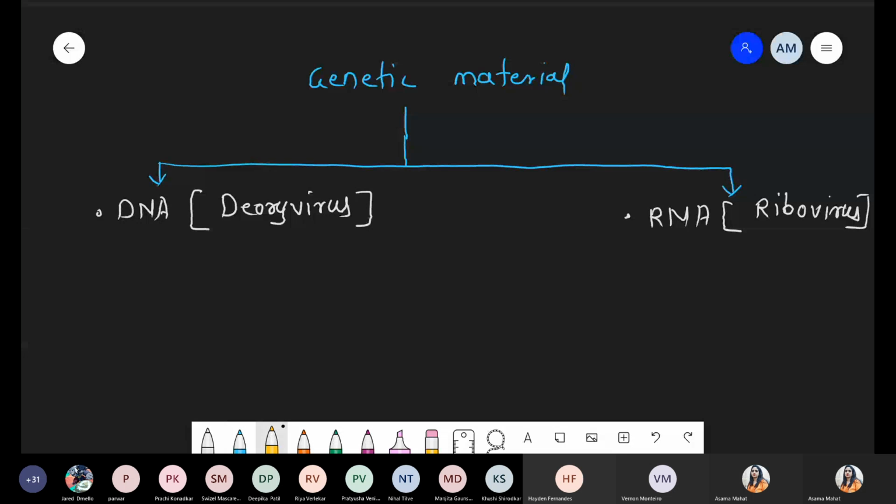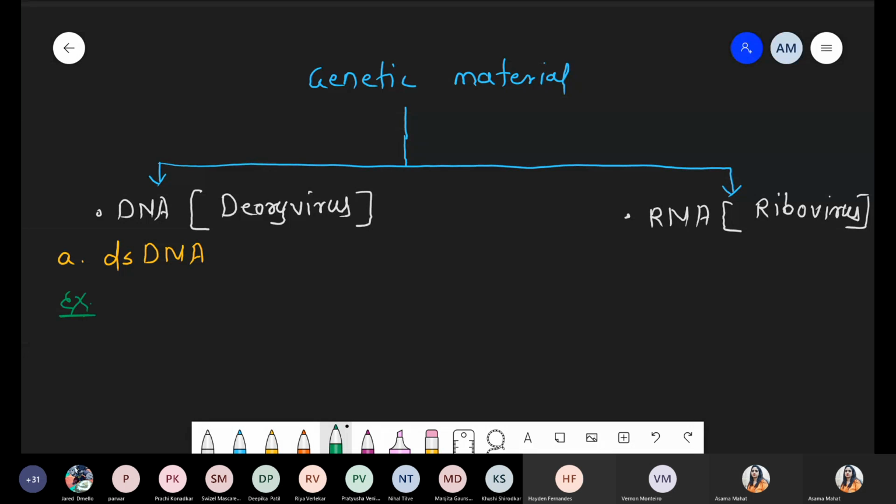First of all, we are taking the first condition, double-stranded DNA as a genetic material. Under this double-stranded DNA, one by one we are taking the examples.